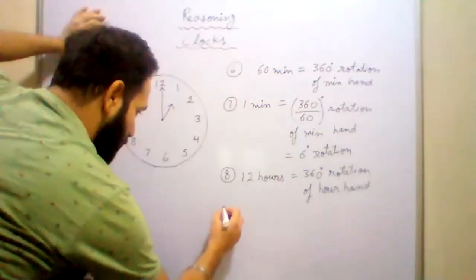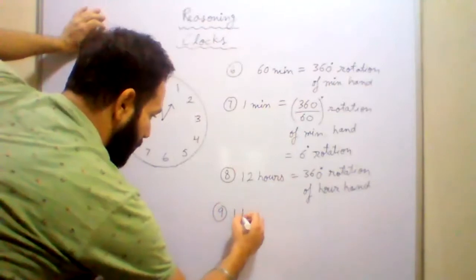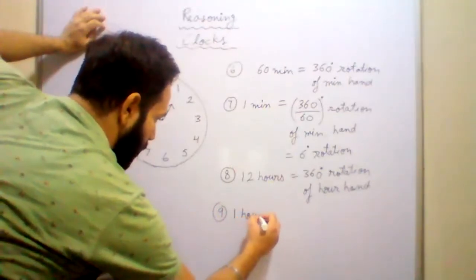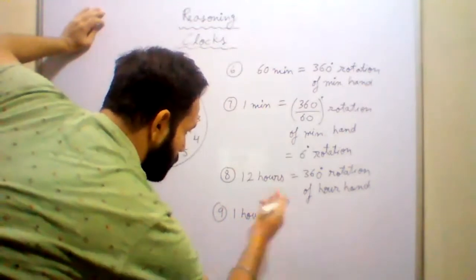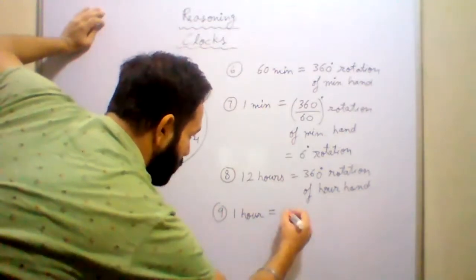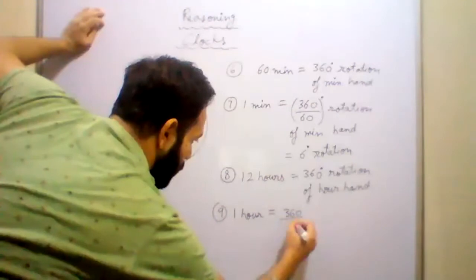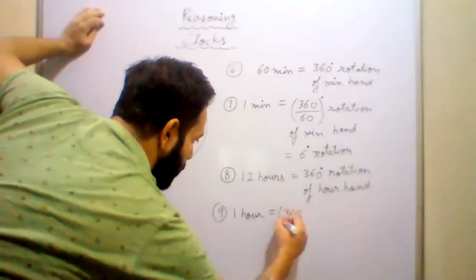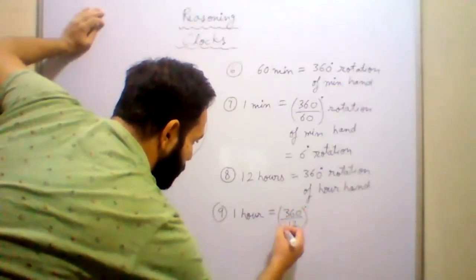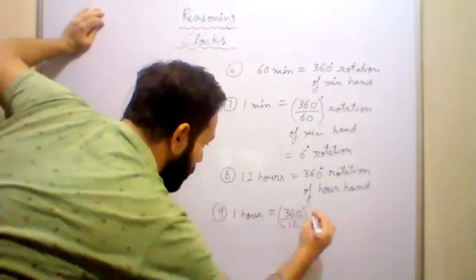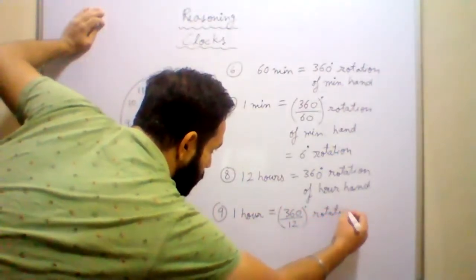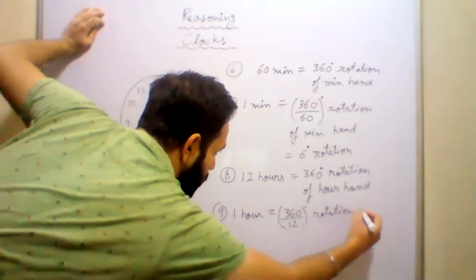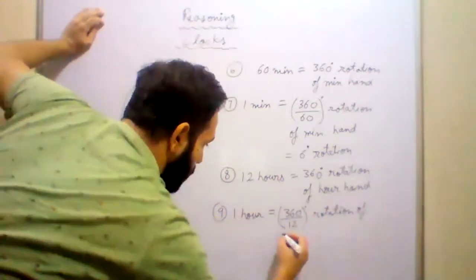So in 1 hour, how much will our hand cover? 360 upon 12 degrees rotation of our hand.